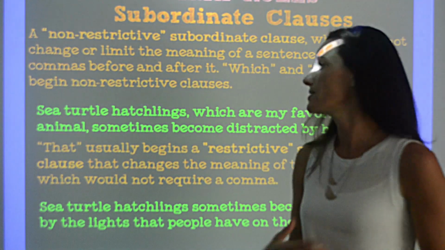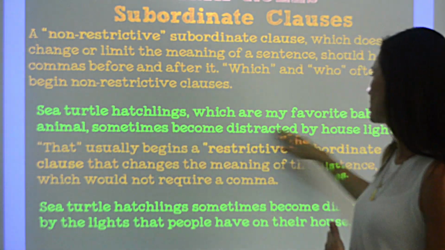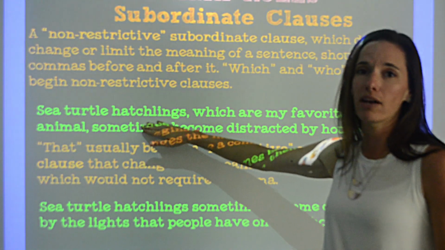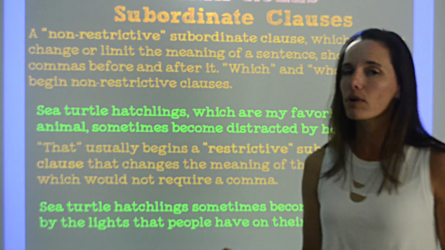For example, take the sentence, sea turtle hatchlings sometimes become distracted by house lights. That sentence is perfectly fine all by itself. It really doesn't need any more information.